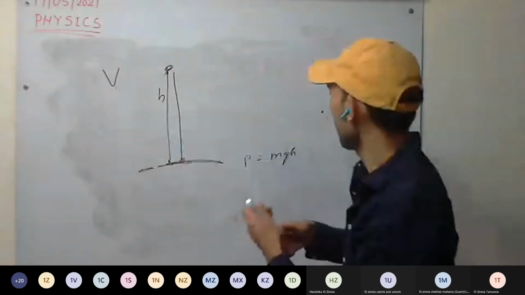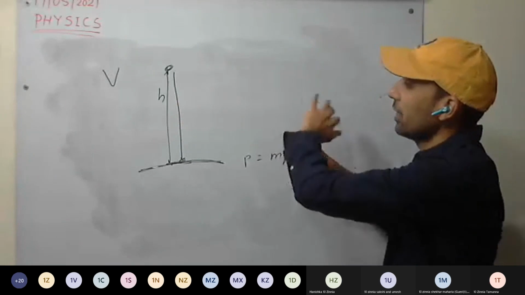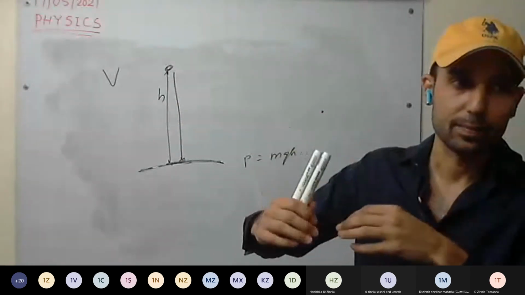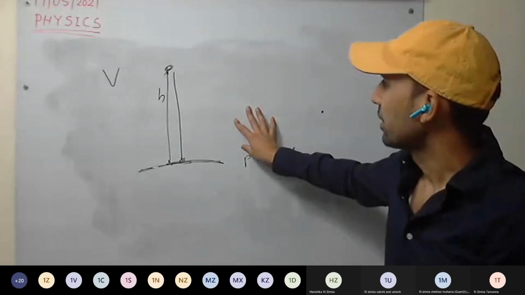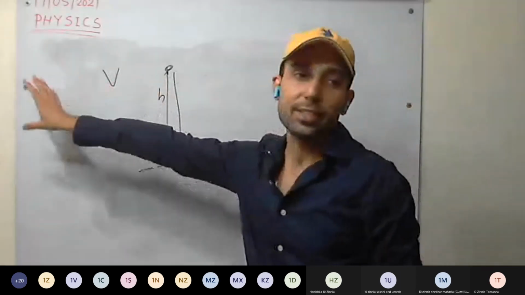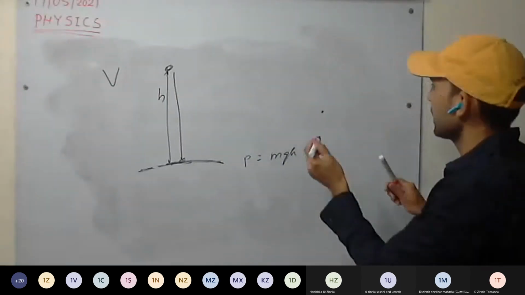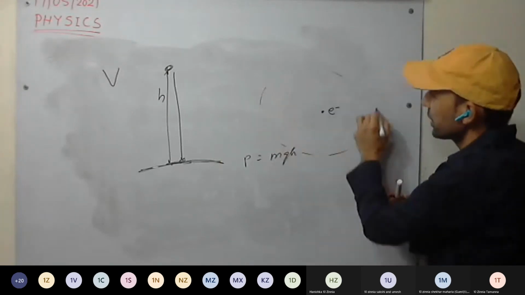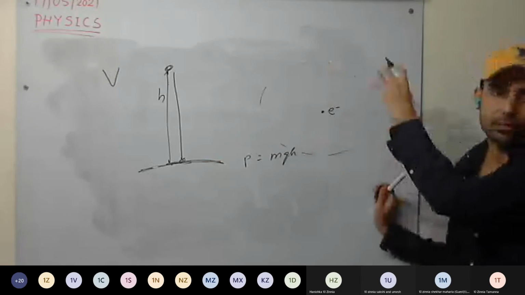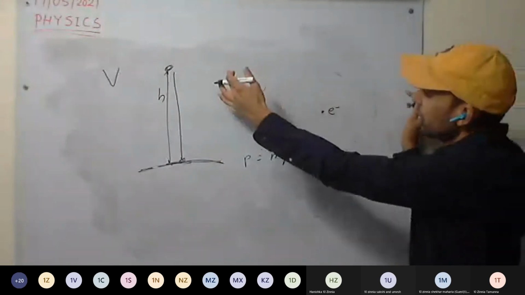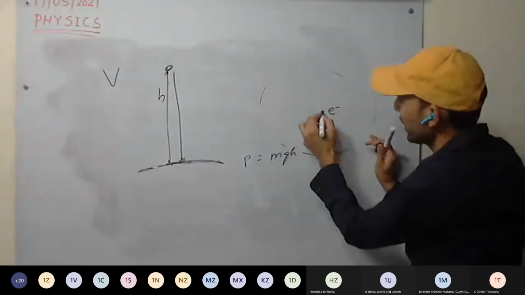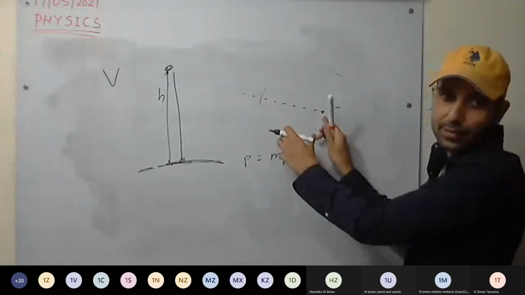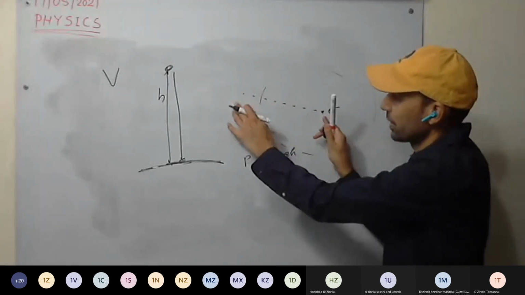Similarly, take any charge which has no other charge in its vicinity, and at infinity we consider that as the zero point. For example, at this point some charge is there. In its vicinity, this charge applies some force, but as you move away from this charge, its force decreases.